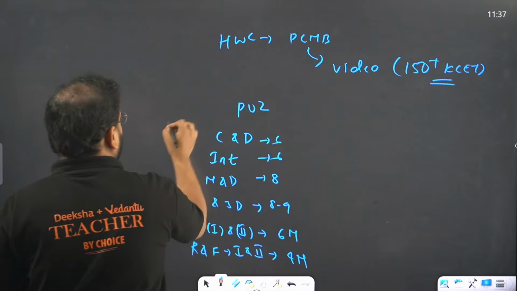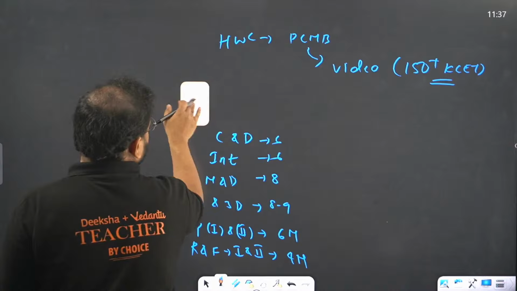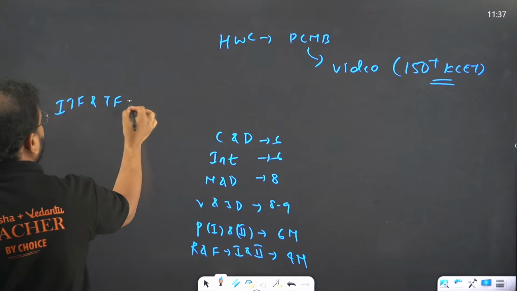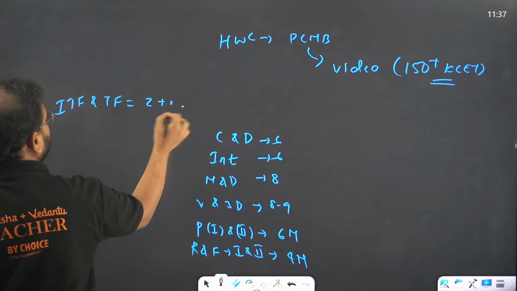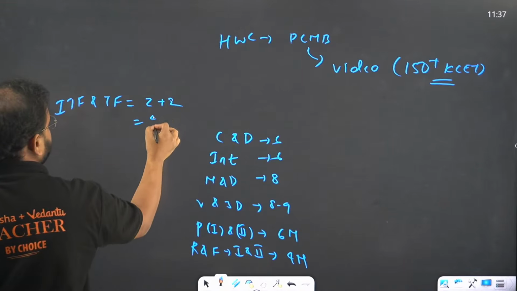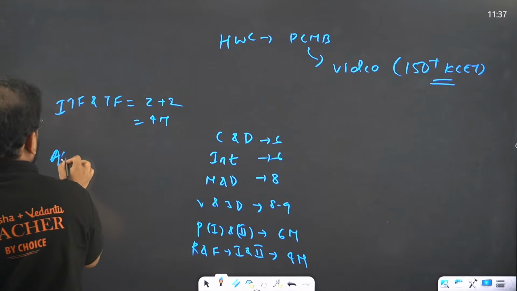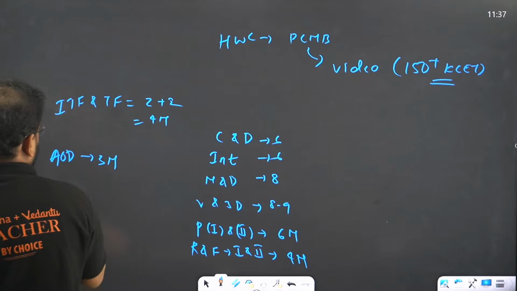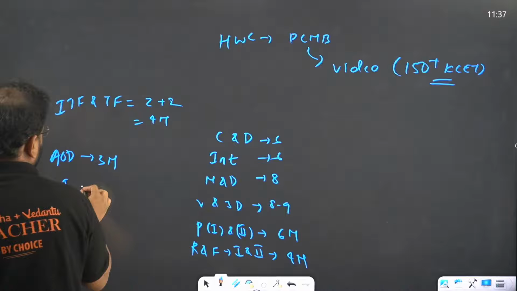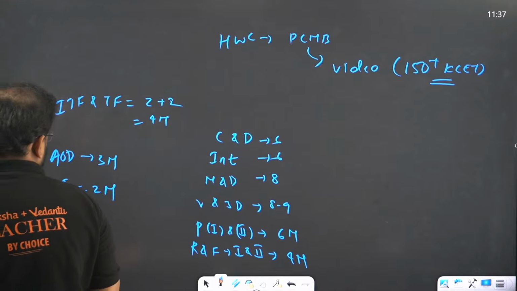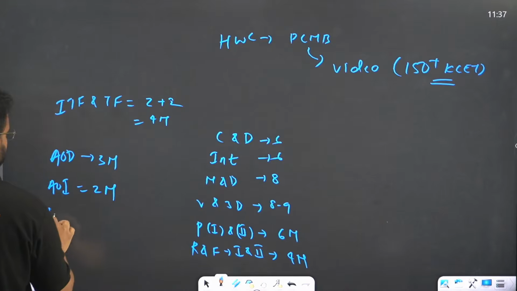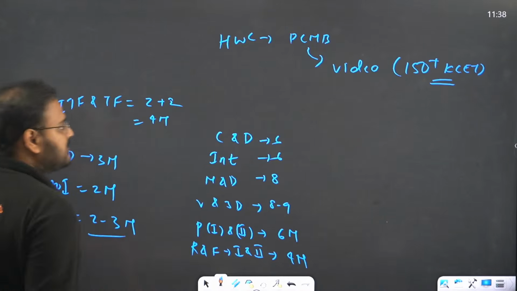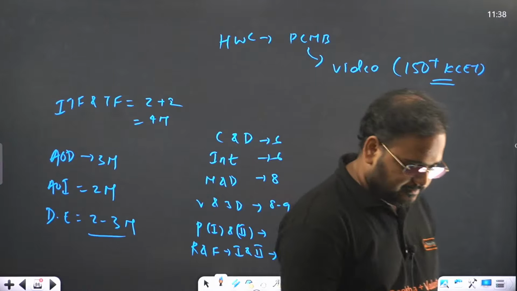And if you talk about ITF and trigonometric functions, again this becomes 2 plus 2, so 4 marks. AOD is 3 marks, and AOI is 2 marks. Differential equation also comes for 2 to 3 marks. Yeah, like this, that's the weightage.